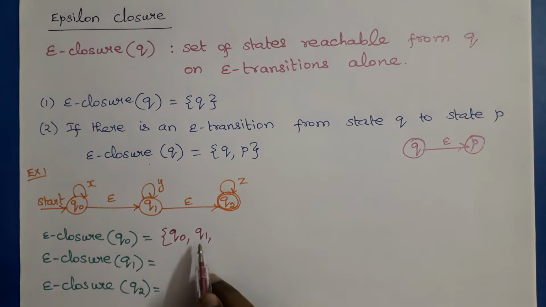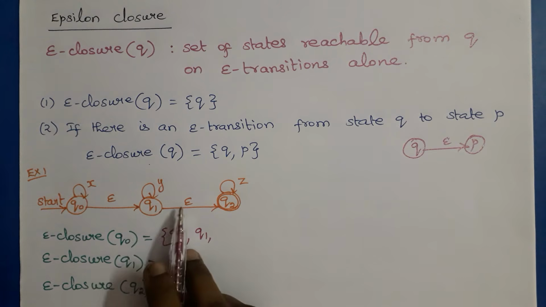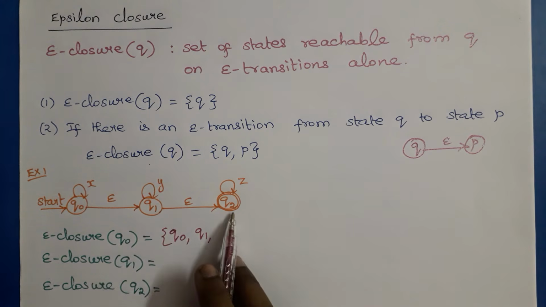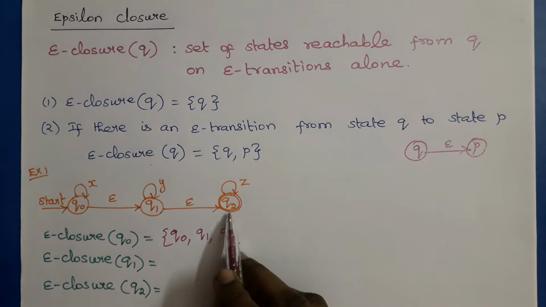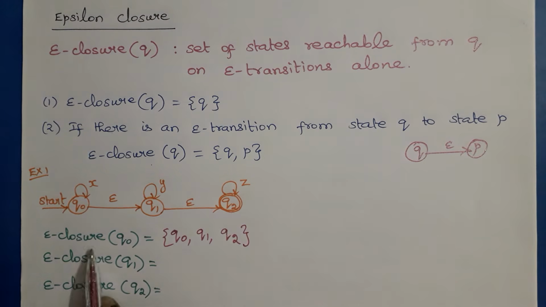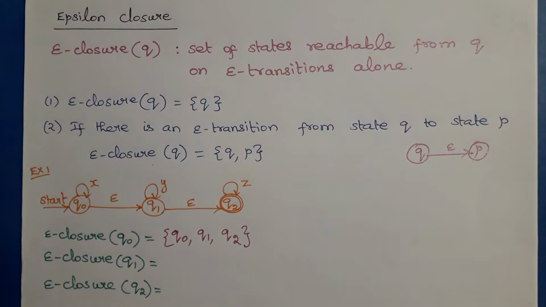Now we have to consider Q1. From Q1 we check whether there is any outgoing epsilon transition. Yes, Q1 has an outgoing epsilon transition to state Q2, so we add Q2 also. Then from Q2 we check whether there is any epsilon transition. No. So the epsilon closure of Q0 is Q0, Q1, Q2. That is, if we are in state Q0, without reading any input we can reach Q2. From Q0 without reading an input we can reach Q1, and from Q1 we can reach Q2.